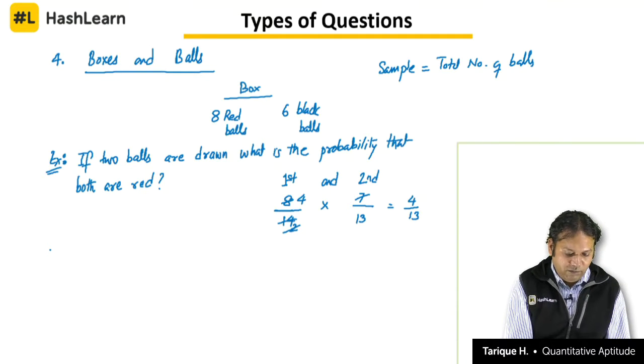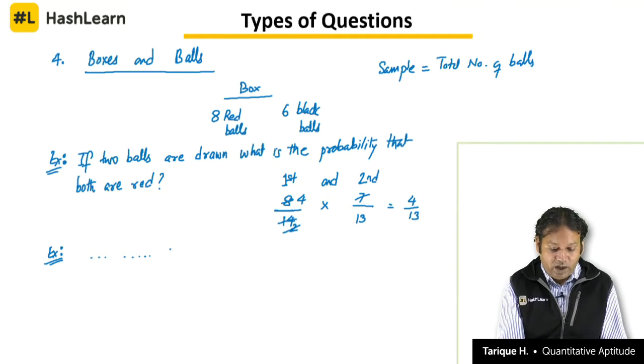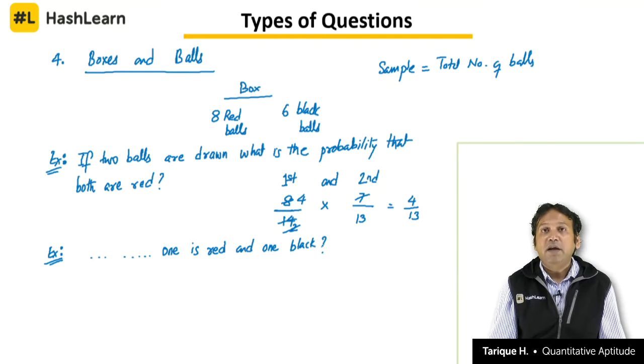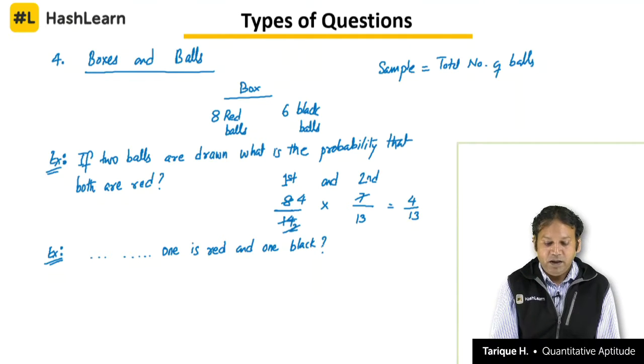Clear? Let us take one more example to understand one more concept here. Same thing, if 2 balls are drawn, what is the probability that one is red and one black? So, the same question, just I am changing the last part. If 2 balls are drawn from the box which contains 8 red and 6 black balls, what is the probability that one is red and one is black? So you just pay attention to what we are going to do.